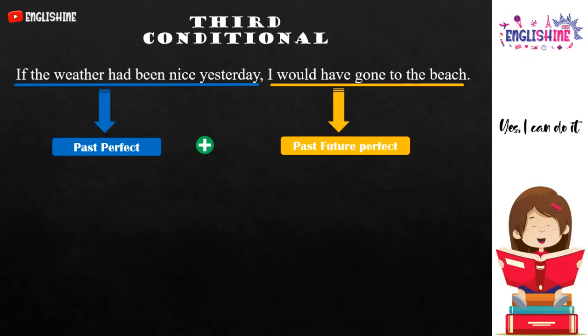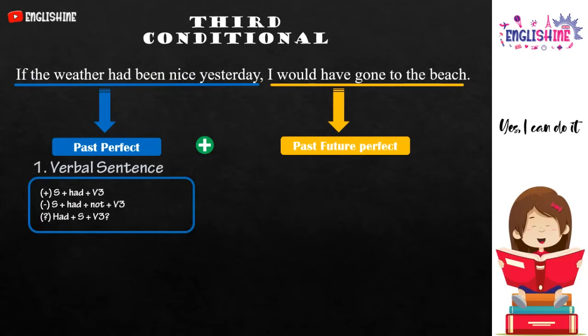We begin with the past perfect. First is the verbal sentence. Here are the formulations on how to make it. There are positive, subject plus had plus verb 3; negative, using not after had; and interrogative, using had in front of the sentence.